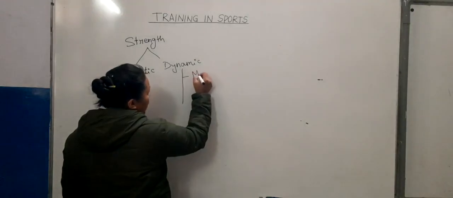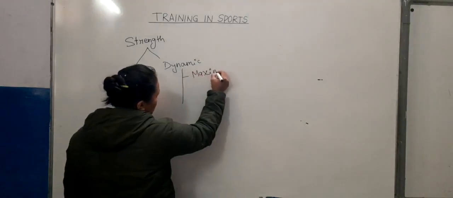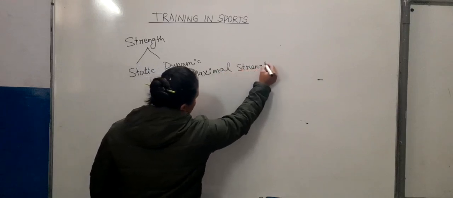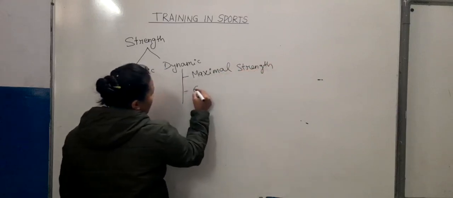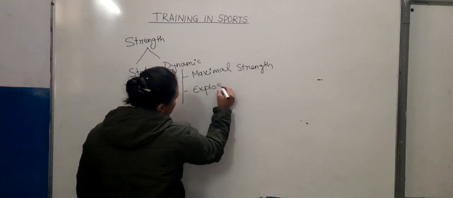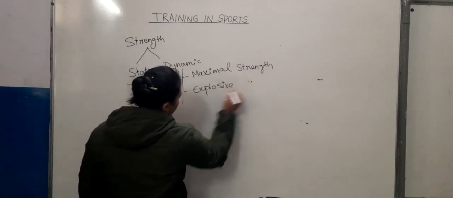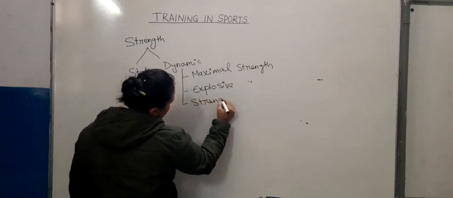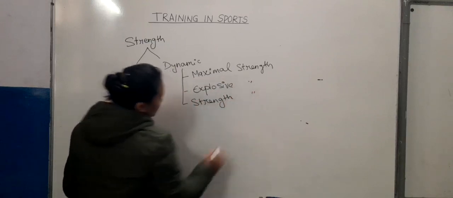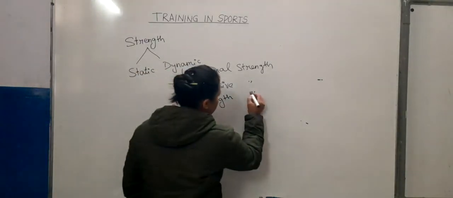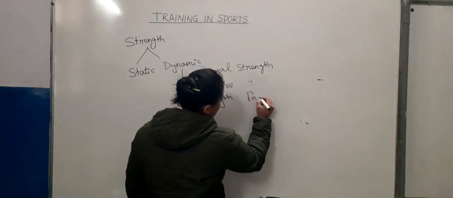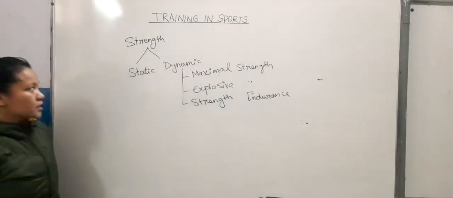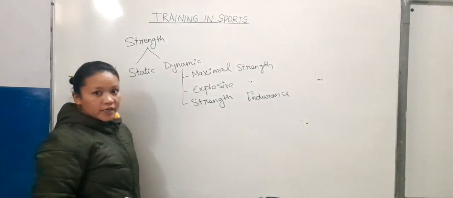It is of three types: maximal strength, explosive strength and strength endurance. This is about strength and its types.